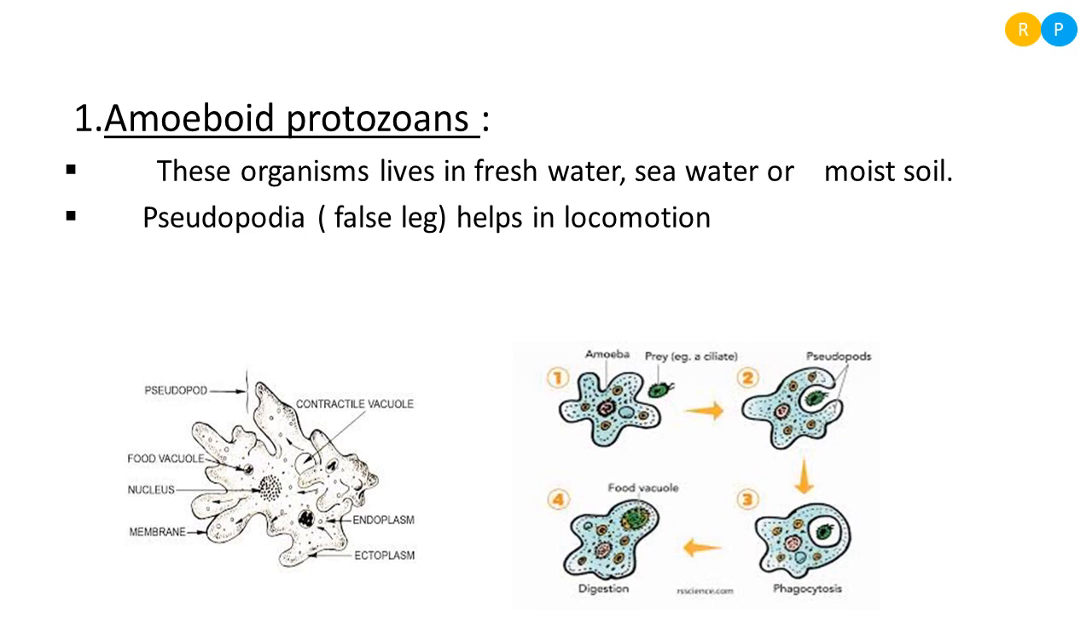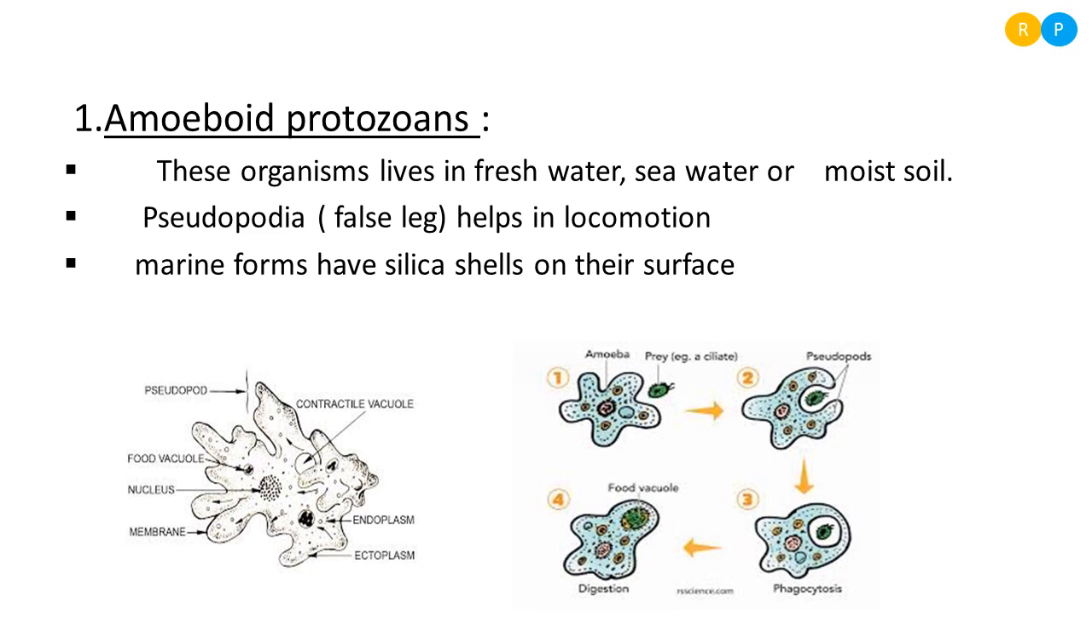So this is the mode of digestion of food that takes place with the help of pseudopodia, so that it will catch the prey with the help of pseudopodia. Then some of the marine forms, marine protozoans, consist of an outermost protective covering that is made out of silica. Silica, we know, is very protective in nature. It will give complete protection to the organism.